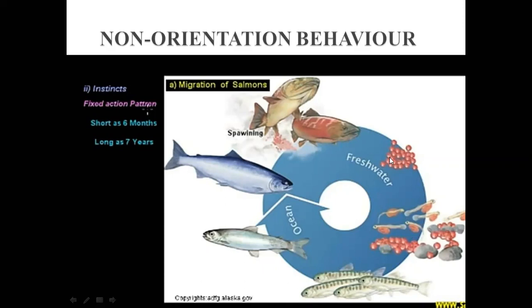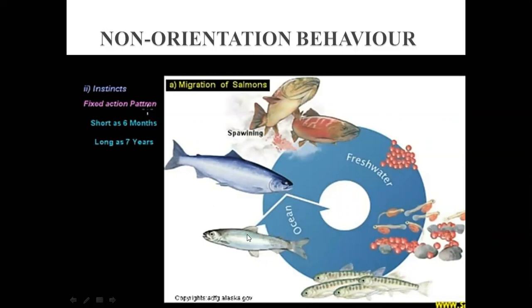And what happens from fresh water? These salmon start to migrate towards the ocean. This is fresh water, and it can be a stream or river, right? When this water moves towards the ocean, the salmons also move with that water towards the ocean, and here they spend a long period of their life. This period can be as short as 6 months, or as long as 7 years.